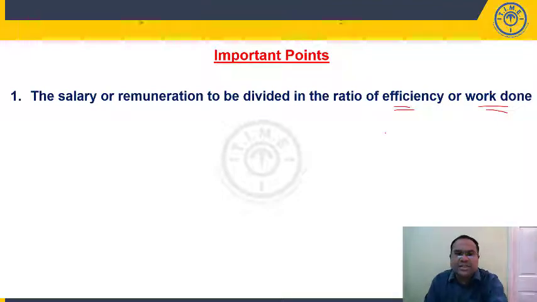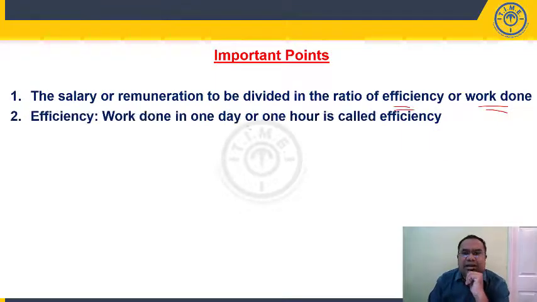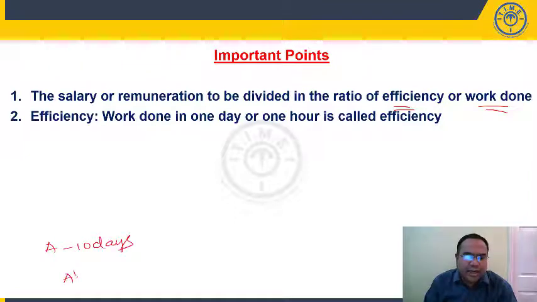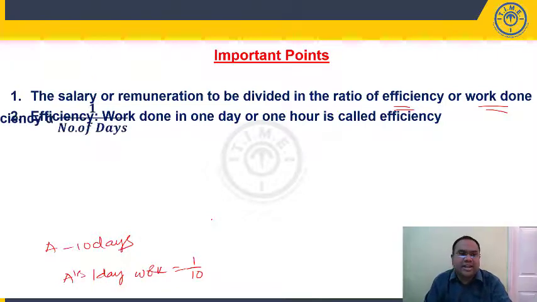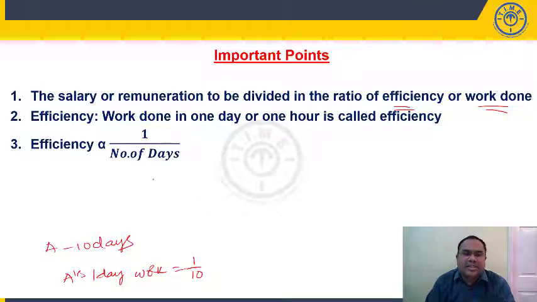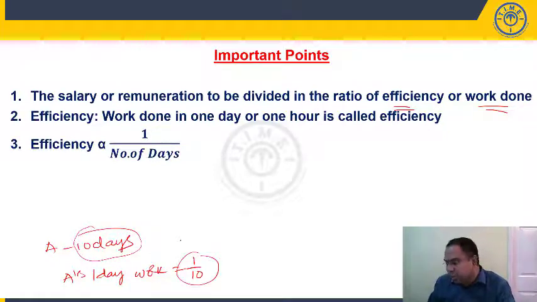Let us look at what efficiency is. You remember? Efficiency is nothing but work done in 1 day or 1 hour. A can complete a work in 10 days. What is A's 1 day work? A's 1 day work is nothing but 1 by 10. This 1 by 10 is known as the efficiency of A. Work done in 1 day or 1 hour is known as efficiency. We know that efficiency is inversely proportional to the number of days. Days taken is 10 days, efficiency of A is 1 by 10. So efficiency is inversely proportional to time taken. Basically, it may be days or it may be hours.